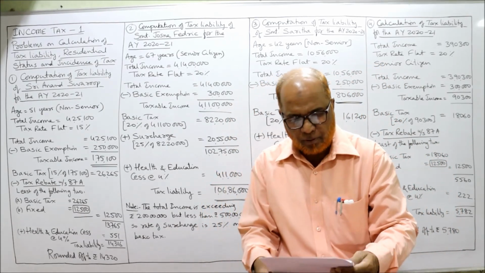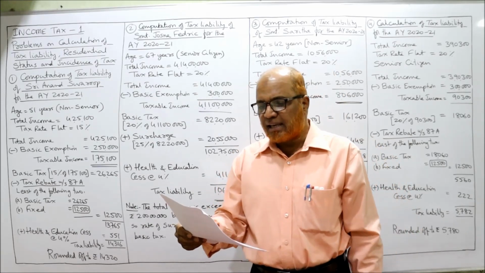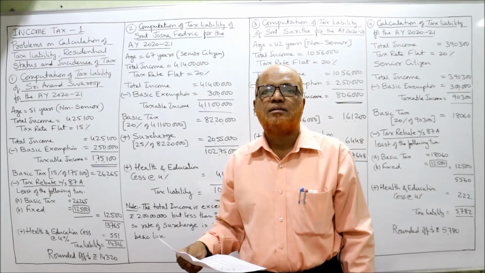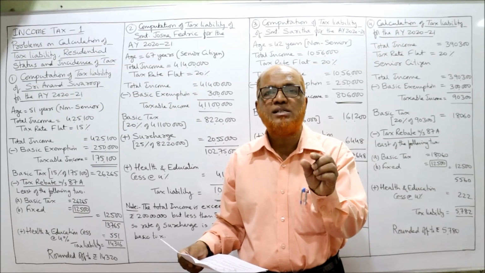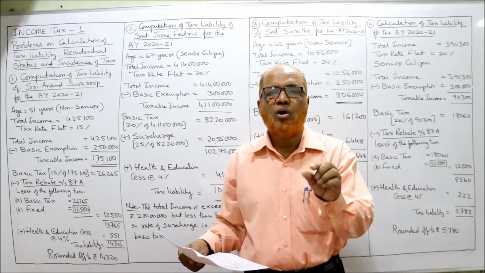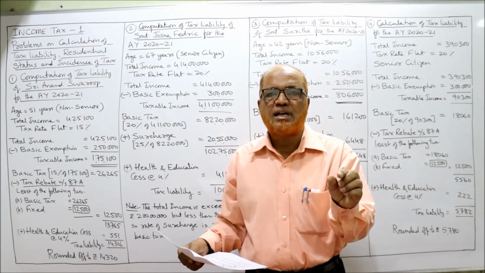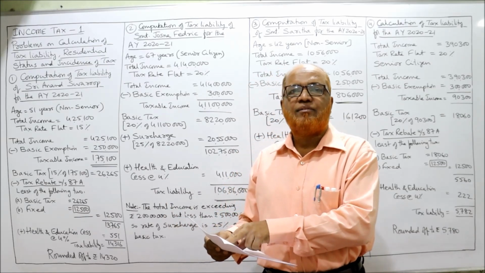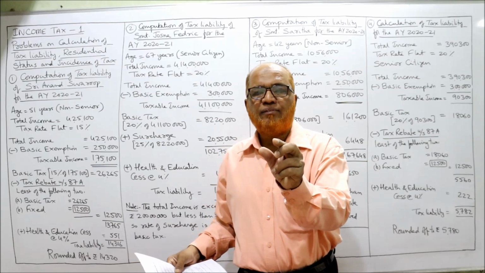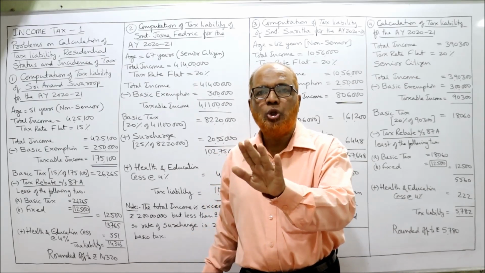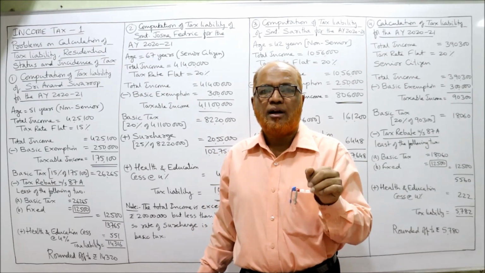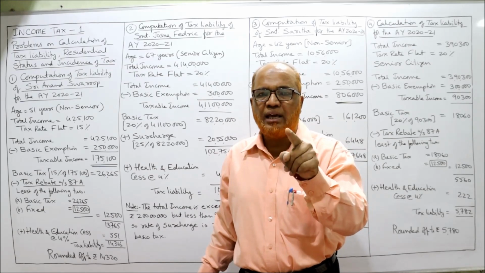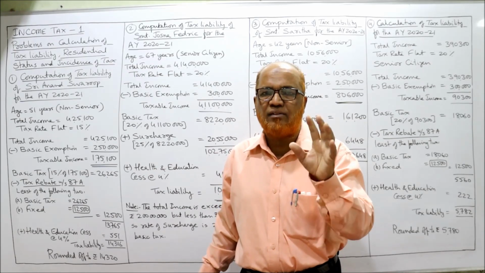Now see the third problem. Srimati Sarita, age 42 years. 42 years means non-senior citizen. Basic exemption limit 2 lakh 50,000. Having a total income of 10 lakh 56,000. No tax rebate. Tax rebate will be allowed only if the total income is less than 5 lakh.